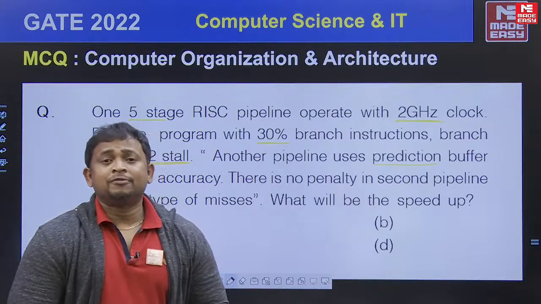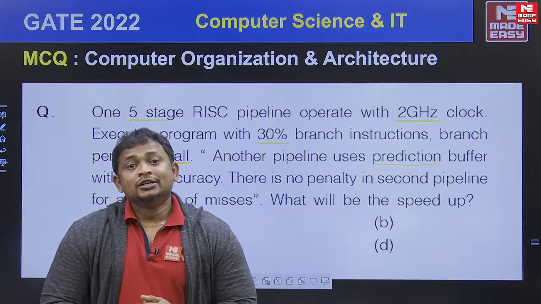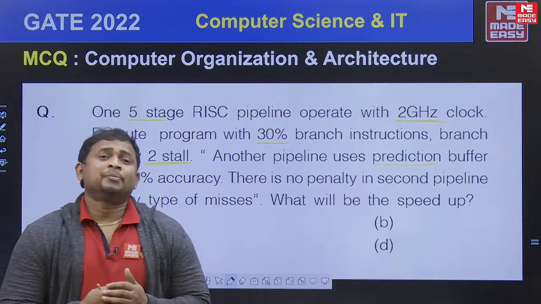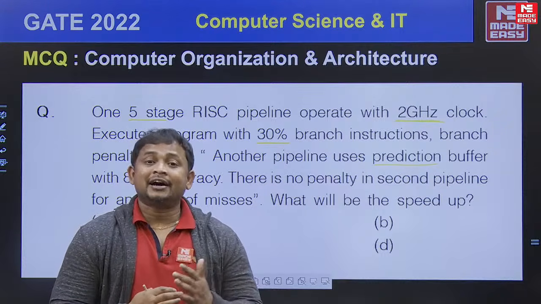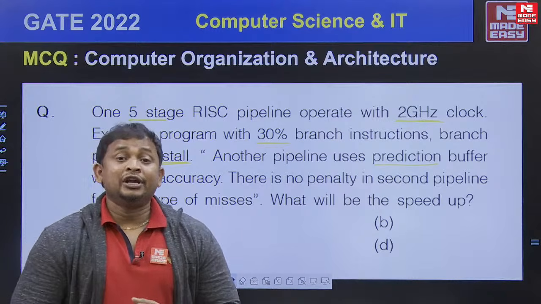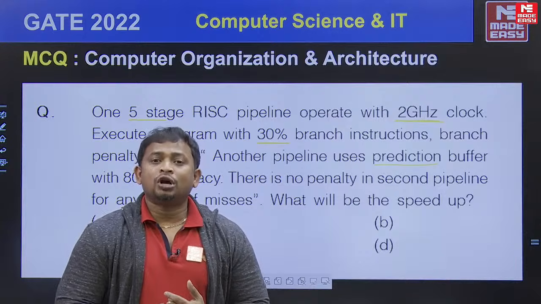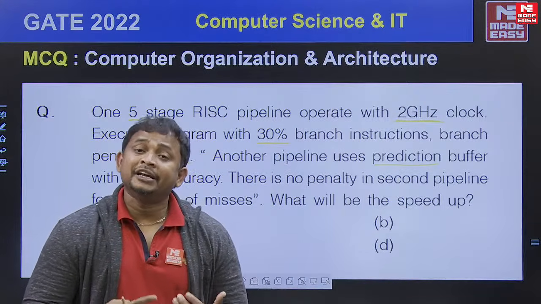You know the concept of the branch prediction buffer which I already explained in the classroom. The branch prediction buffer present in the first stage is used to hold the predicted target addresses. Therefore, when the target address is available in the first stage, there is no stall. But there is no guarantee that the prediction is 100% true.